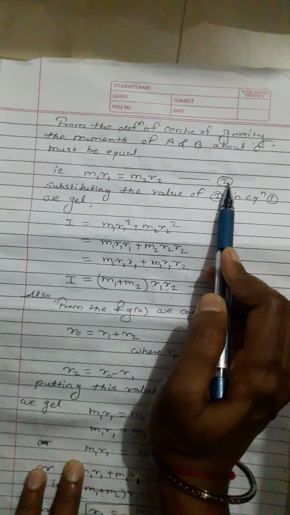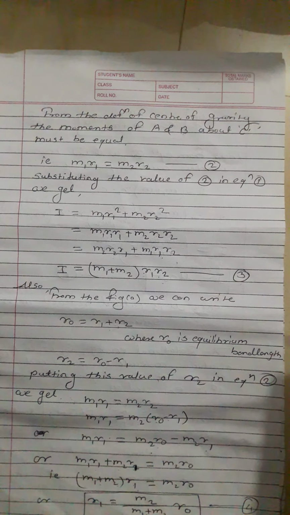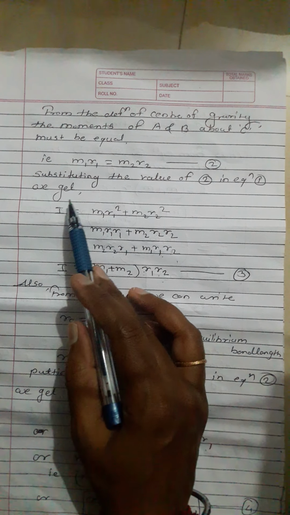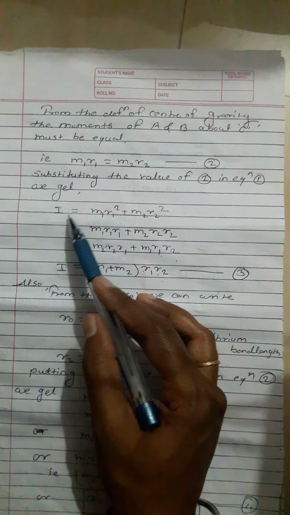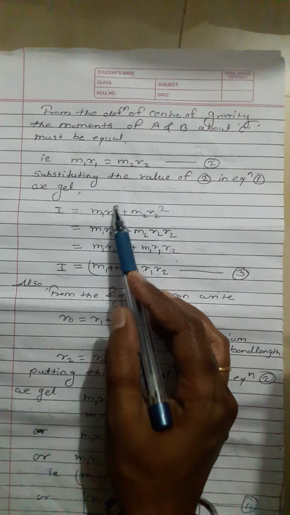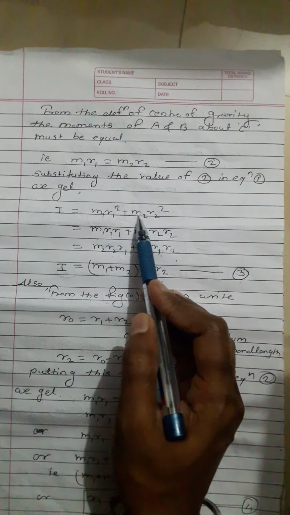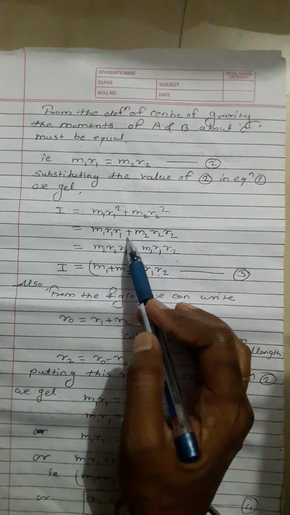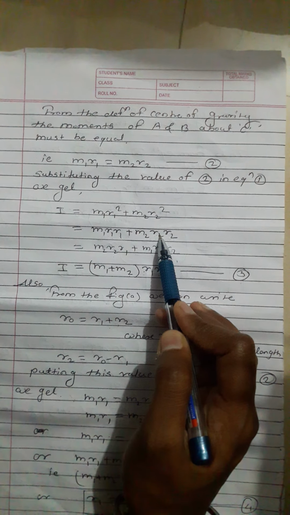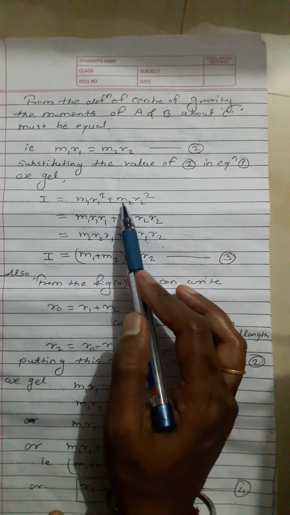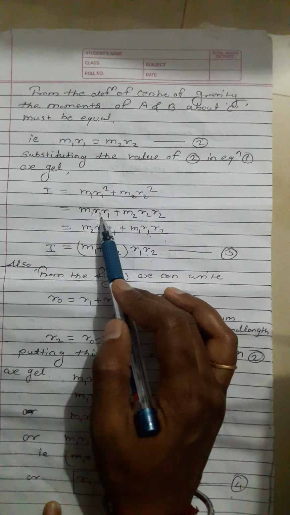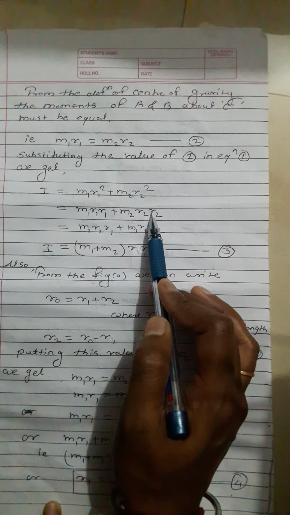Equation 2: m1 r1 = m2 r2. Substituting the value from equation 2 into equation 1, I = m1 r1² + m2 r2², which we can write in this form: m1 r1 r1 + m2 r2 r2.